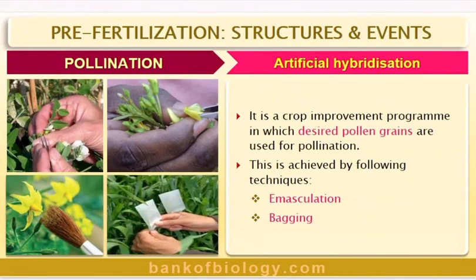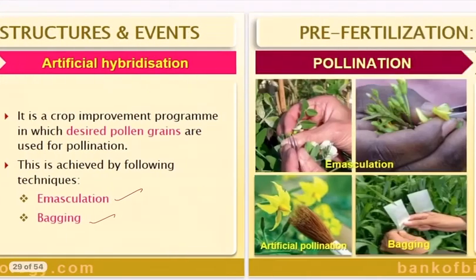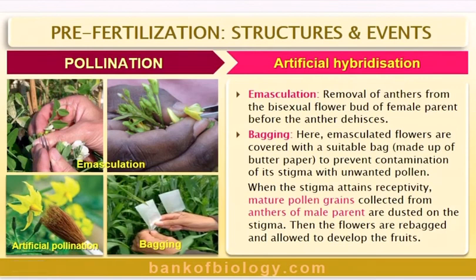And then how do we do exactly this artificial hybridization? It is a crop improvement program in which desired pollen grains are used for pollination. This is achieved by the following techniques. This also we will do in the practicals: emasculation and bagging. Okay, here you can see in the photos the emasculation, removing of the male, masculine structure, and then bagging to maintain the genome so that there won't be any unnecessary outside interference.